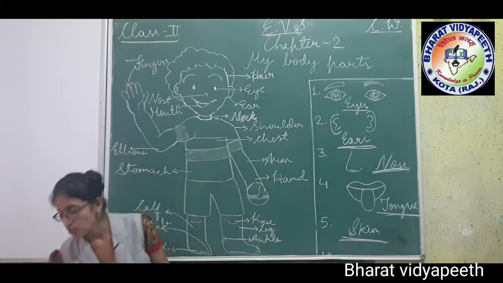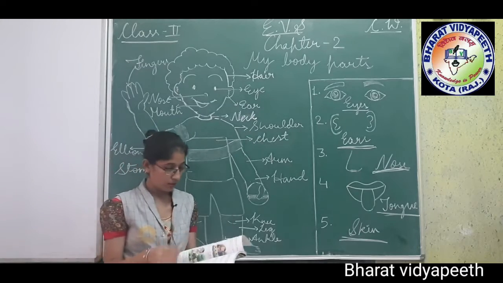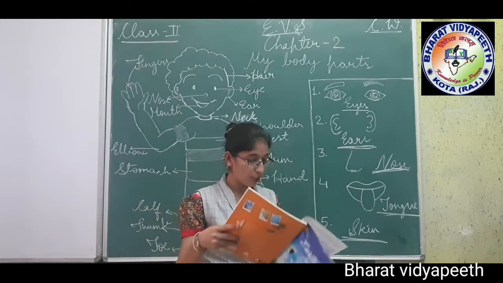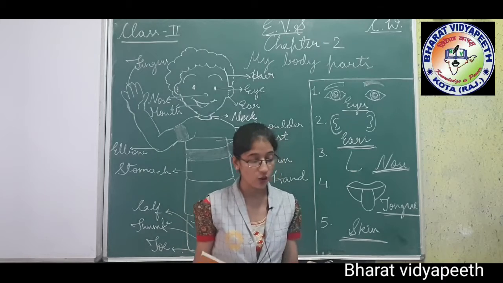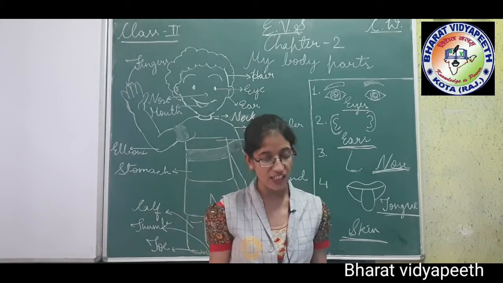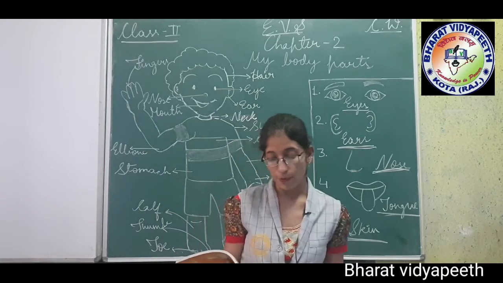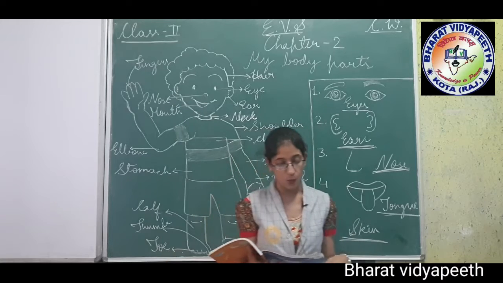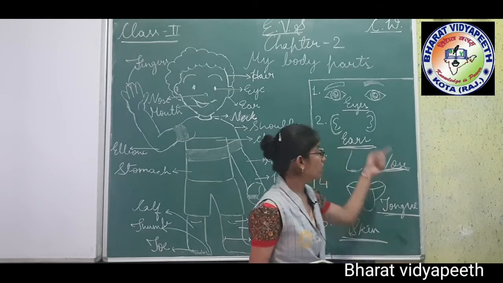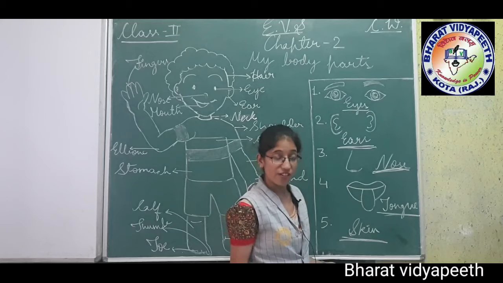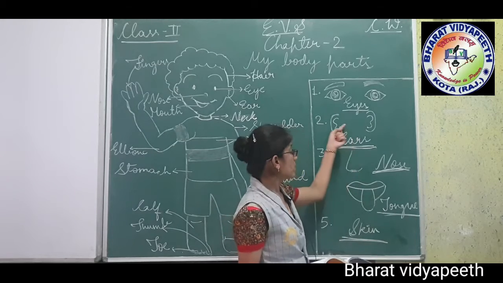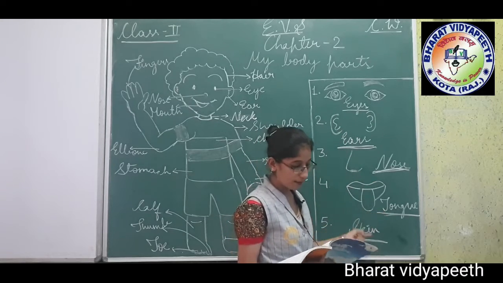Now see page number 14, children. Next topic, sense organs. Of these external body parts, some organs help us to sense and experience the things around us. These are known as sense organs. We have 5 sense organs that we have discussed here: eyes, ears, nose, tongue, skin.